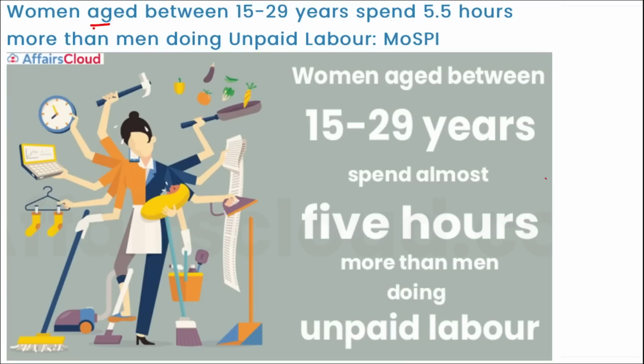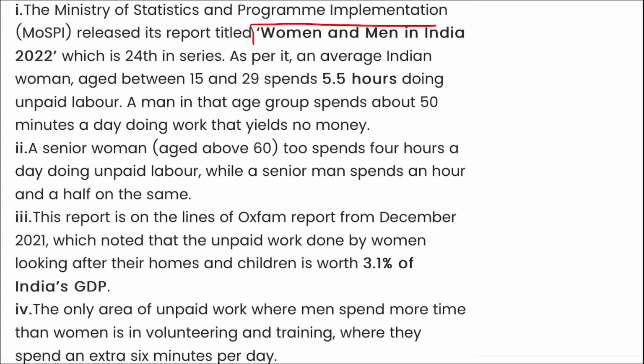Next is that women aged between 15 to 29 years spend 5.5 hours more than men doing unpaid labor, as per the data released by the Ministry of Statistics and Program Implementation. I repeat, they released data on women and men in India.